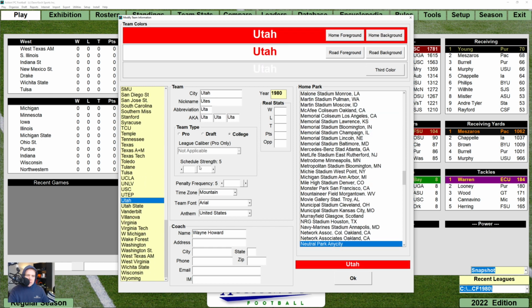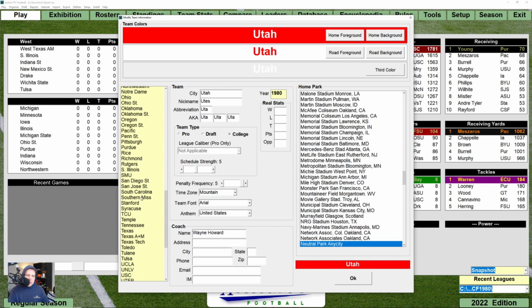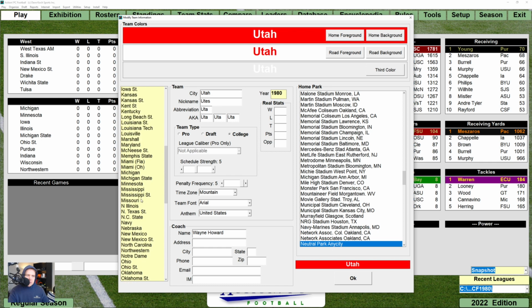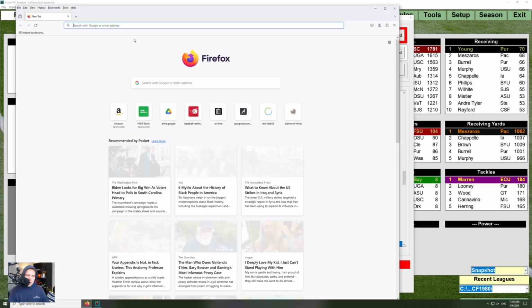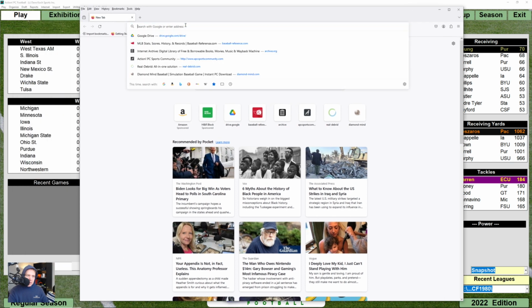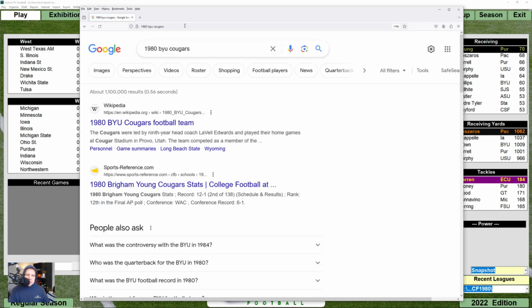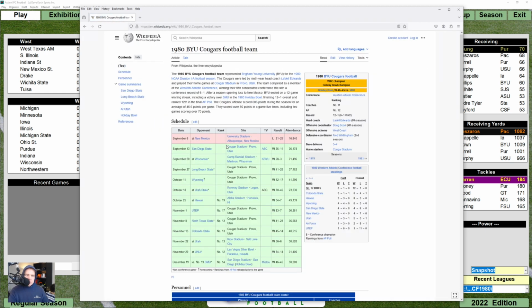Utah, meanwhile, had a schedule strength of 5, right? And you have to start asking yourself questions about teams that are in the same conference with a very different schedule strength. But this is important because when you're comparing teams that don't play against each other that often, you need to keep the schedule strength in mind. That's the thing that's going to create the differentiation between each team.